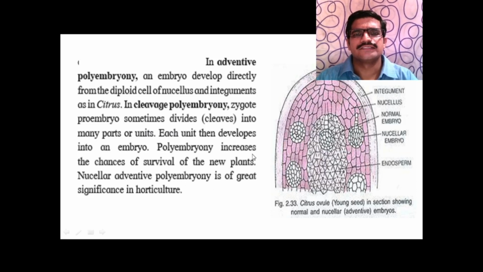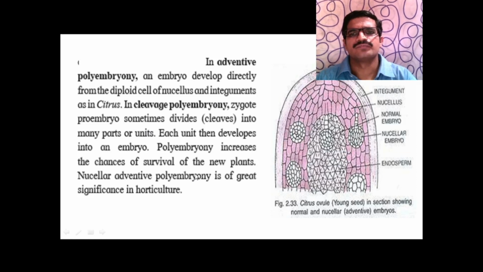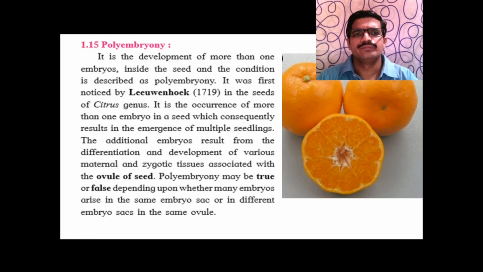Polyembryony increases the chances of survival of the new plant. Nucellar adventive polyembryony is of great significance in horticulture. So this is about polyembryony, that is, more than one embryo developed inside the seed.